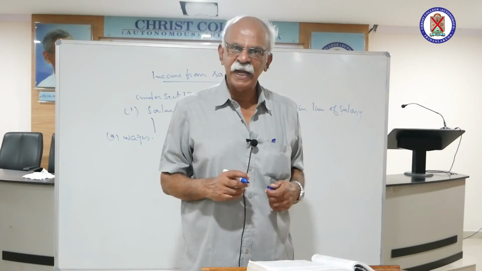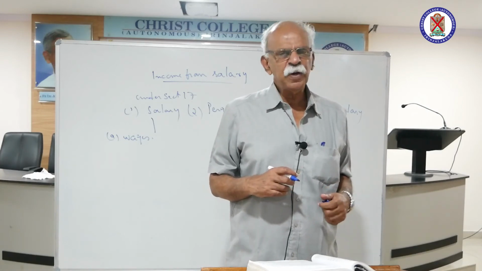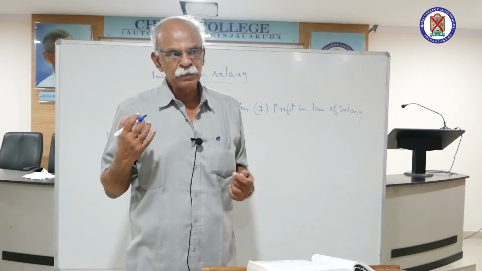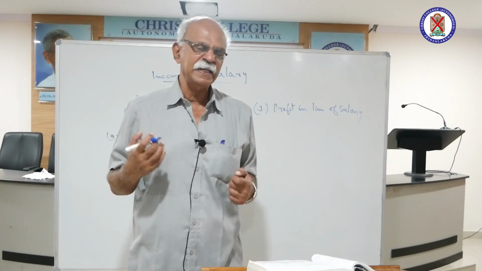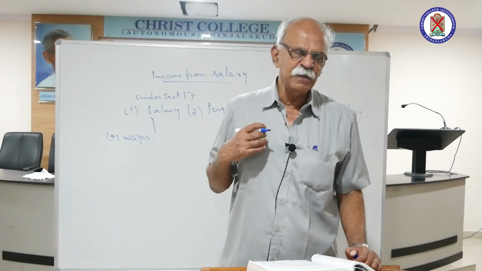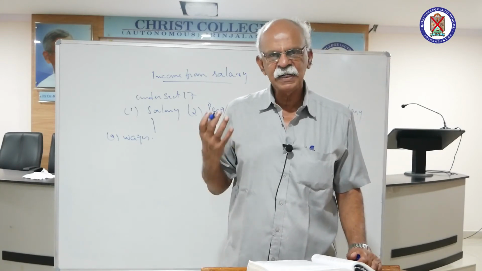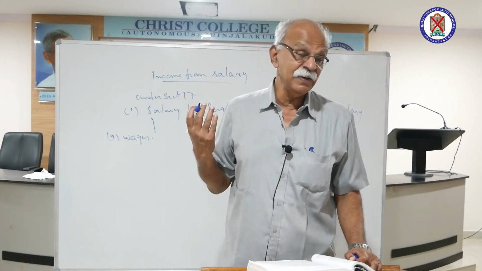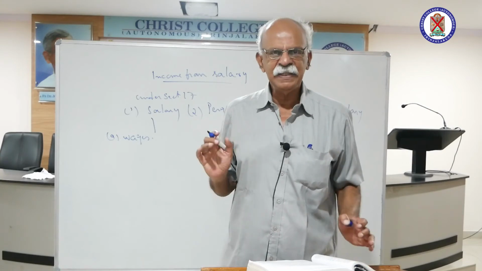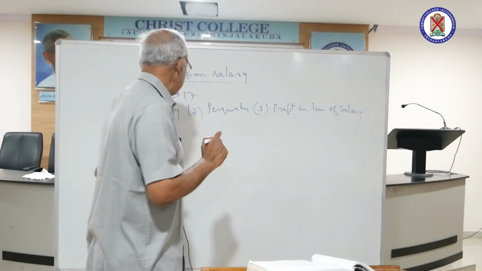While an employee is in service, he or the employer may take an annuity. Then the annuitant, the beneficiary, will get the annuity either monthly, quarterly, half-yearly, or annually, depending upon the agreement. That annuity is also another form of pension.